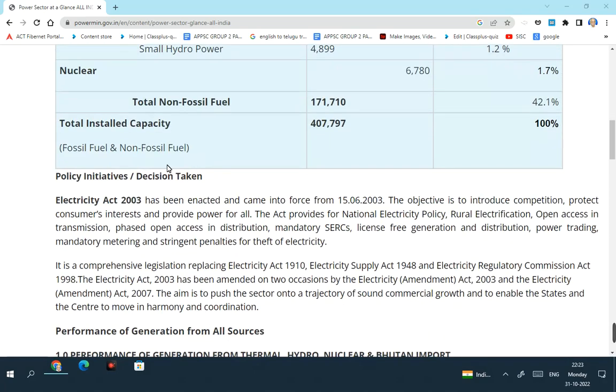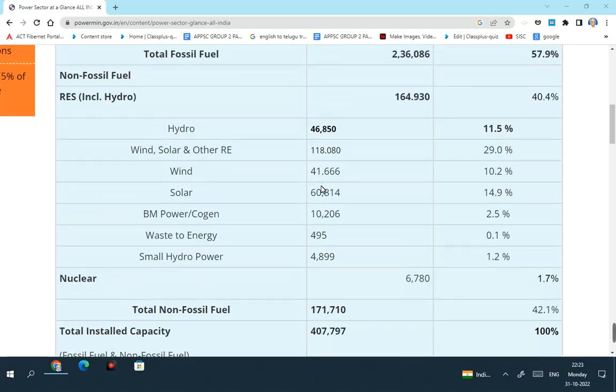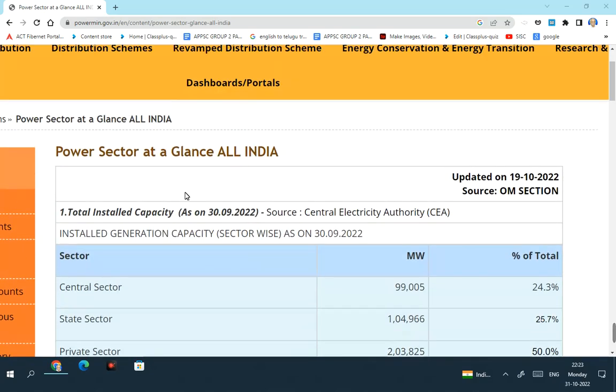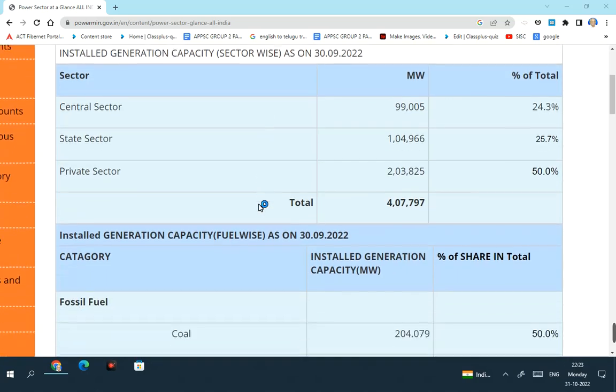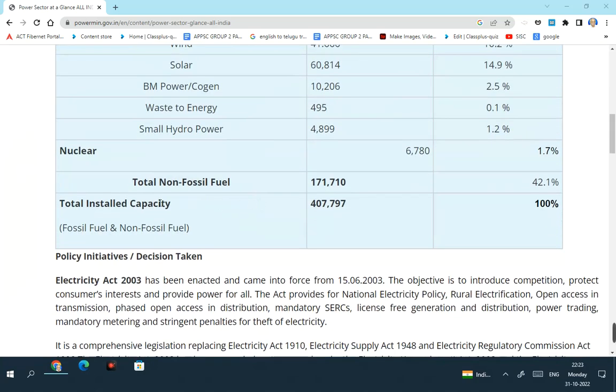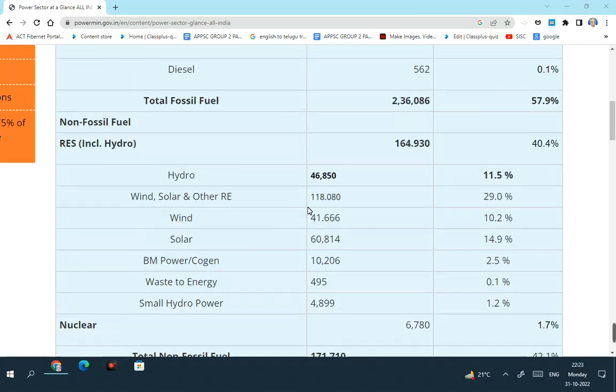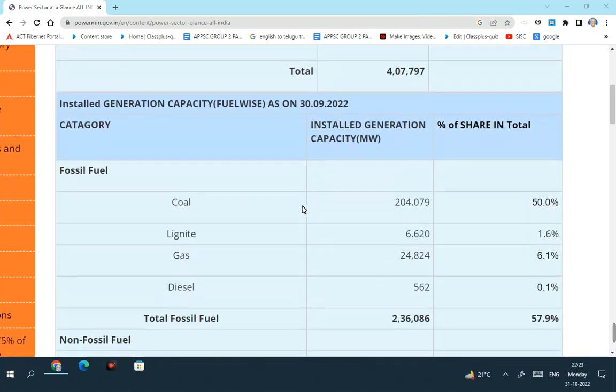If you see the table here, the total installed power capacity in India by September 30, 2022, the end of last month, is 4,07,797 megawatt. You can broadly categorize this into fossil fuel and non-fossil fuel.